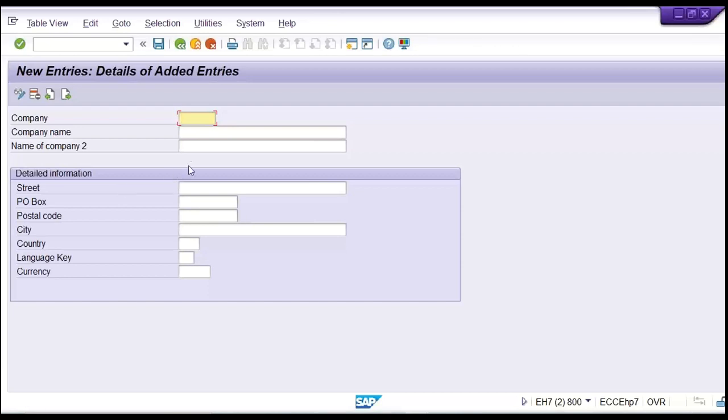Company means group company. So for the group company, what is the name here? First of all, you have to give a code here, right? I'll tell you what is the logic behind that. First of all, you type the name Tata Group. If the name is a big name, let's suppose the name is 60 or 70 characters, then you can give it in the name 2 field also. First half you can give here and second half you can give here, like that also. So Tata Group I have entered, right?